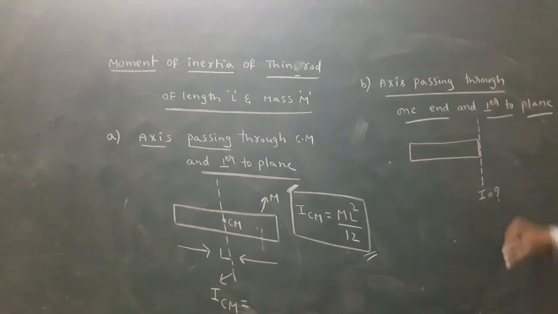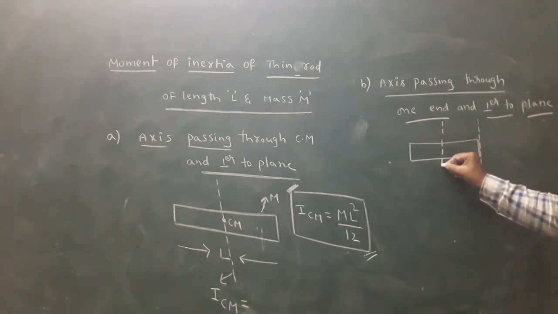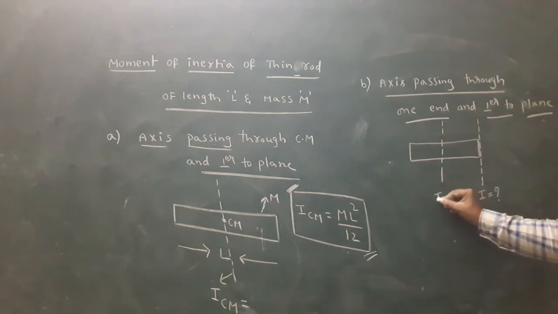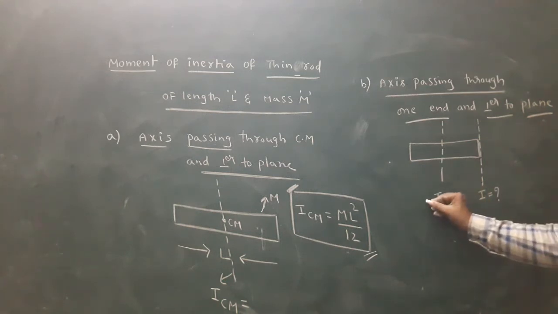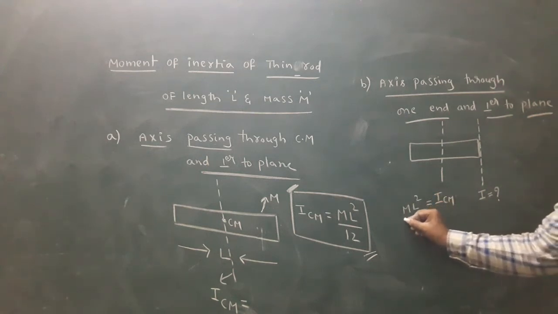About this axis, the moment of inertia of the thin rod can be calculated. We know that for the axis passing through center of mass, the ICM formula is ML square by 12.